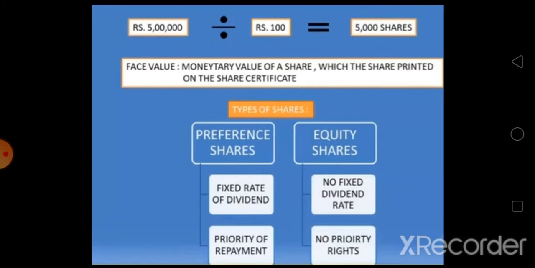We have two types of shares. First is preference shares and second is equity shares. Preference shareholders will always get the first right. Equity shareholders do not get such rights. Whenever the company divides profits, the company always considers preference shares first, then equity shares.